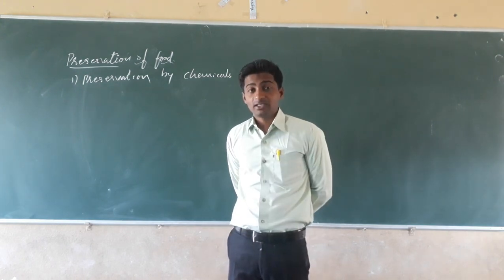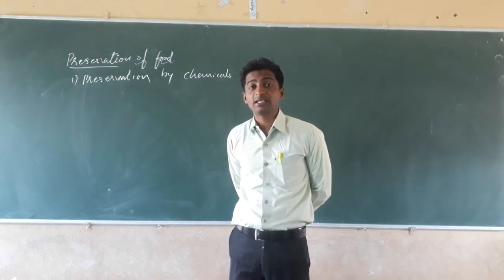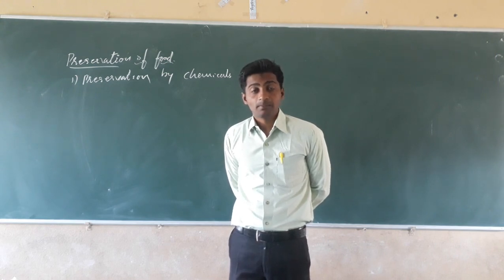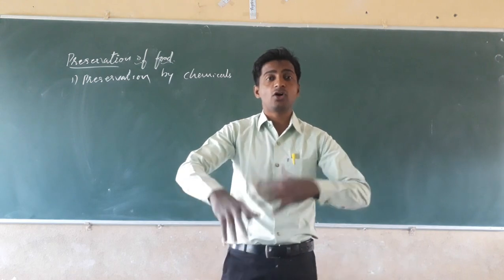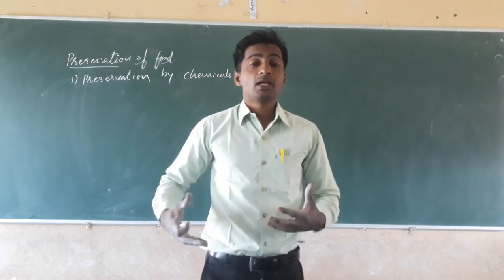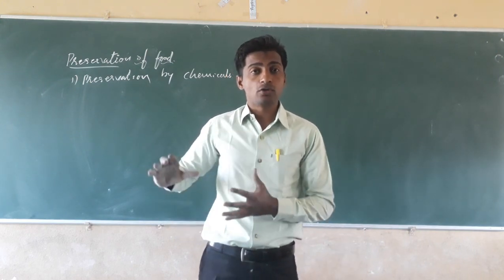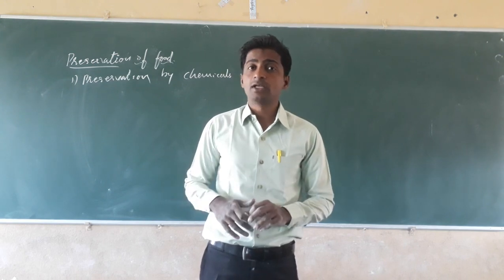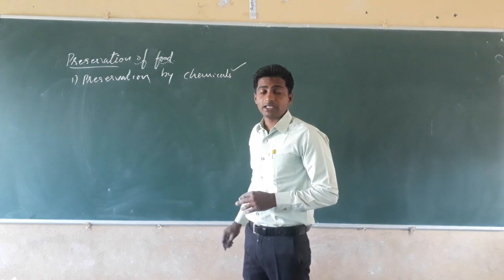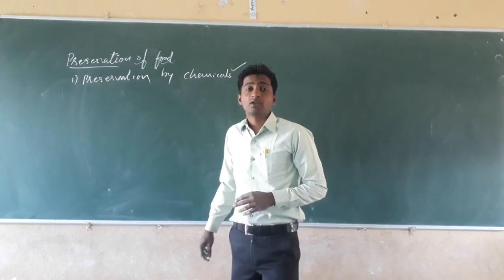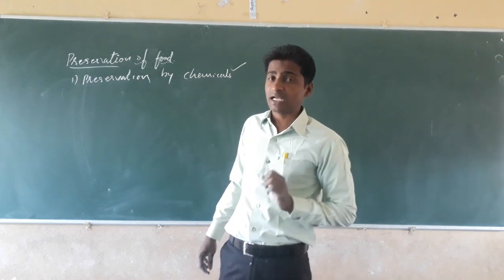In ancient times they used neem leaves. But nowadays different chemicals like boric acid are added to the grains and stored to protect them from insects. Like that, here also a number of chemicals are available in the market that protect the food from microorganisms.